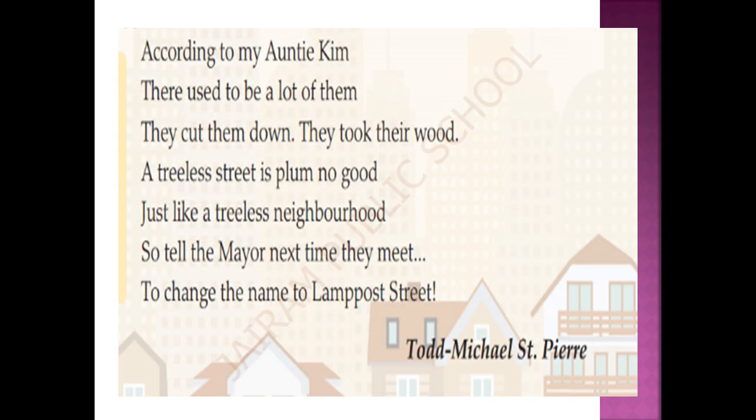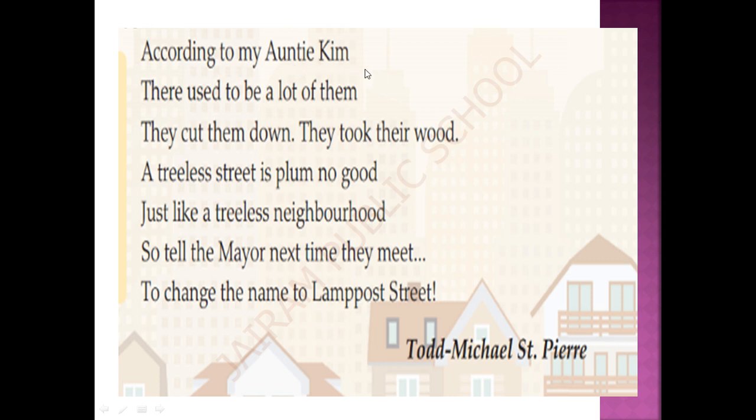Now let us go to the second stanza of this poem. According to my auntie Kim, here my is referring to the poet. Here the word Kim is the name of a person, the poet's auntie.